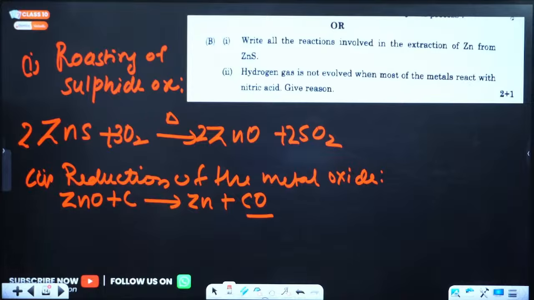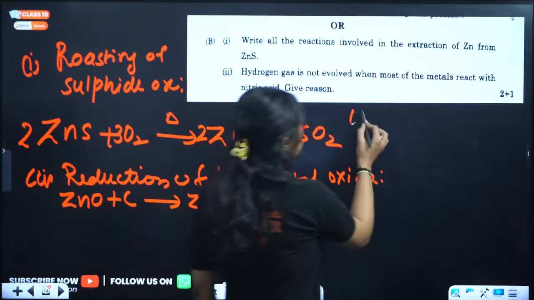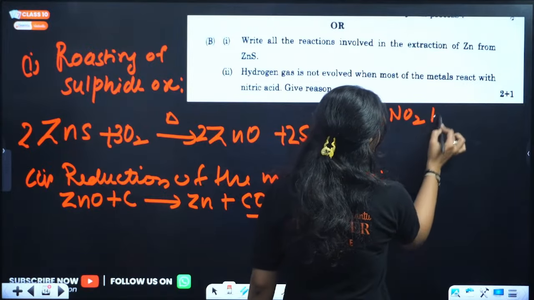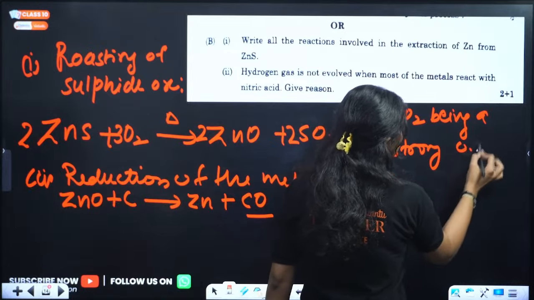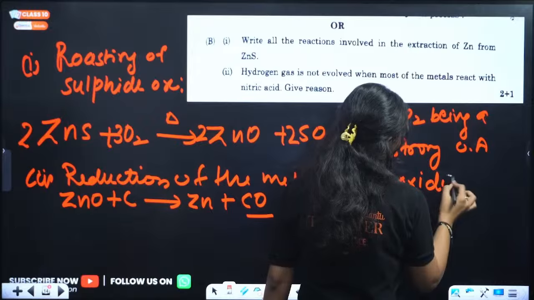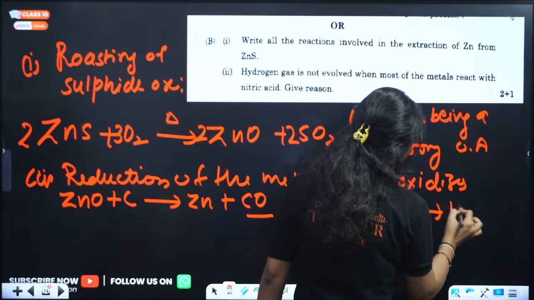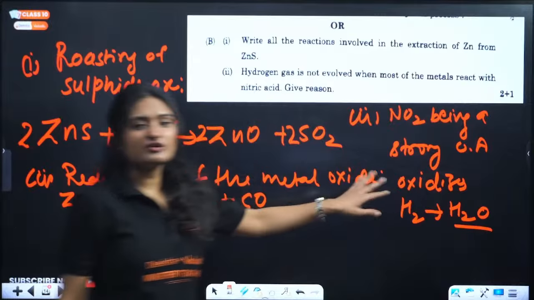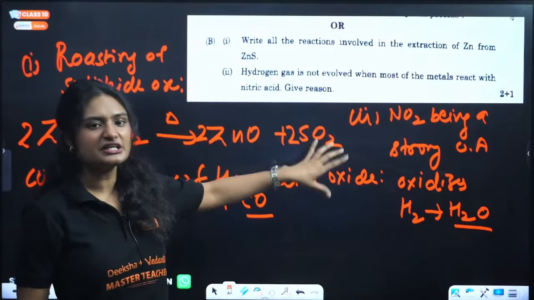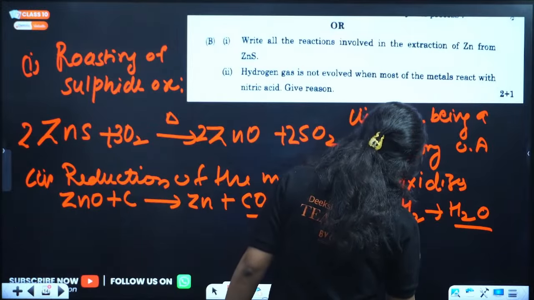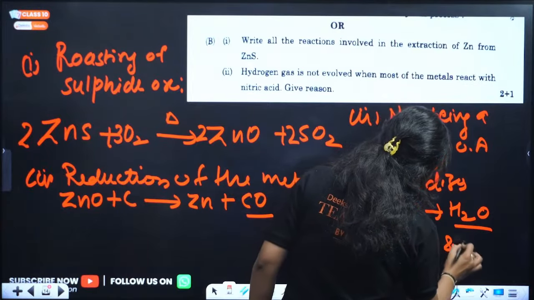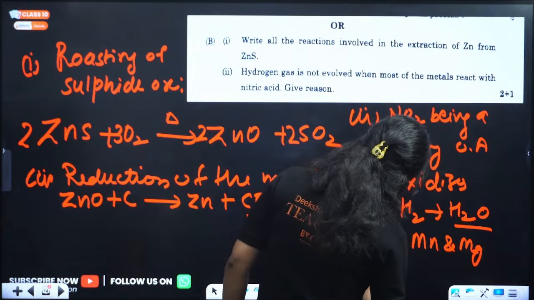Hydrogen gas is not evolved when most metals react with nitric acid. Why? Because nitric acid is a strong oxidizing agent, and it oxidizes hydrogen to water. That's why we do not get hydrogen gas when treating any metal with nitric acid. The exceptions are only manganese and magnesium, which give hydrogen gas.